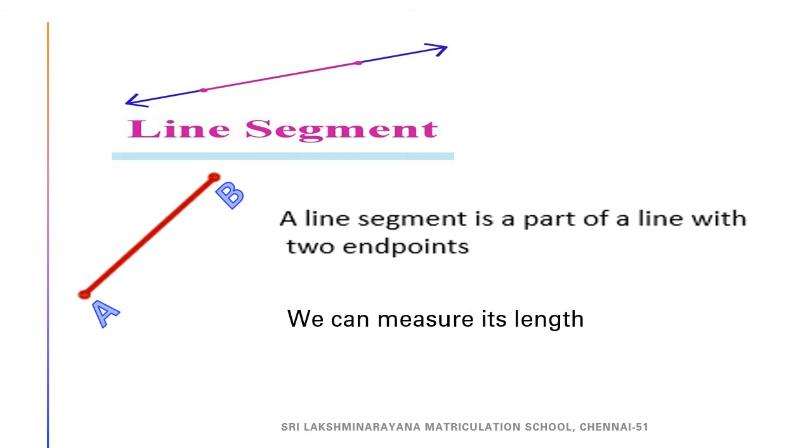We can measure its length. We can use the capital letters to denote the ends of the line segment. So, how will you read this, children? Here we can read this as line segment AB.